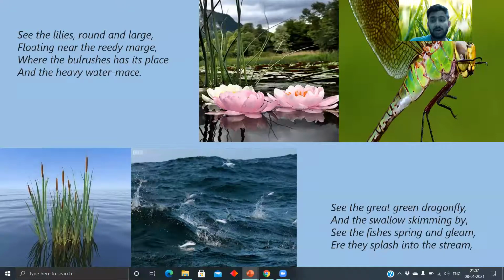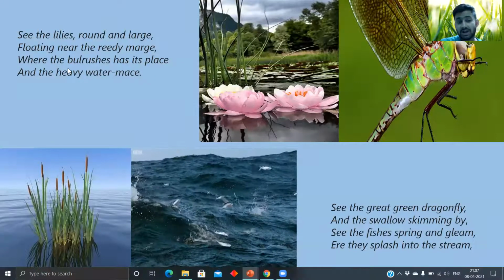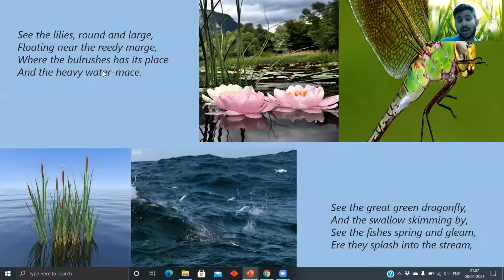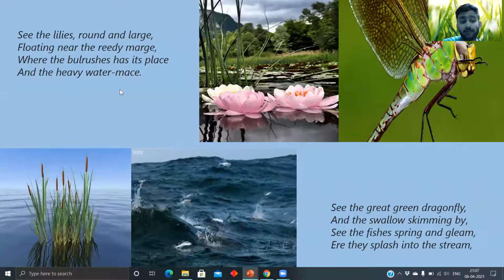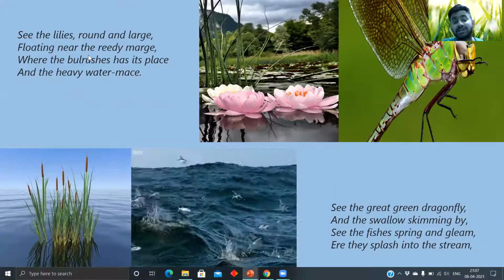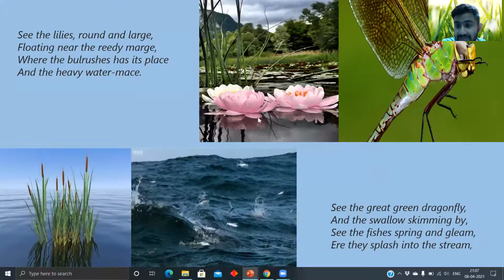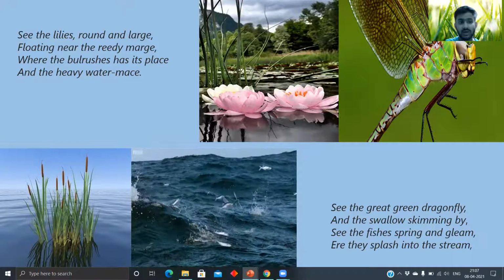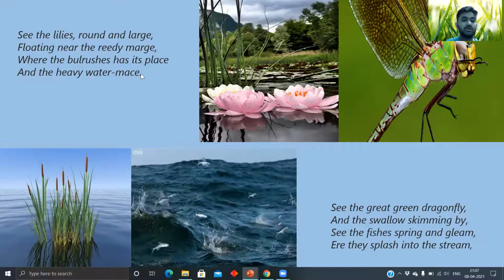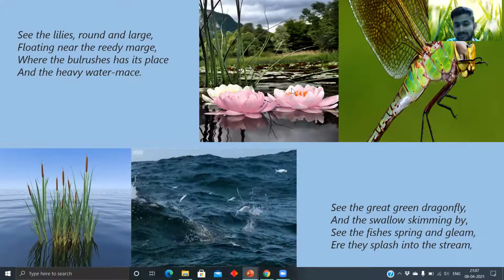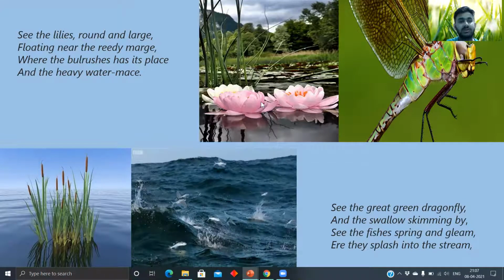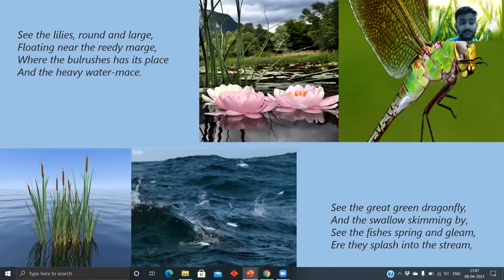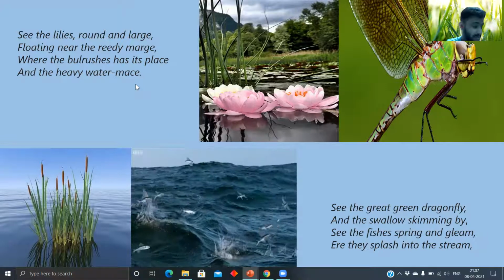As you can see, see the lilies round and large, floating near the reedy marge, where the bulrushes has its place, and the heavy water mace. See the lilies round and large. Now you can see lilies is one of the most beautiful flowers. It gives a good smell also. You can see this image. It's pinkish and purplish in color. So these are called lilies. See the lilies round and large, floating near the reedy marge.